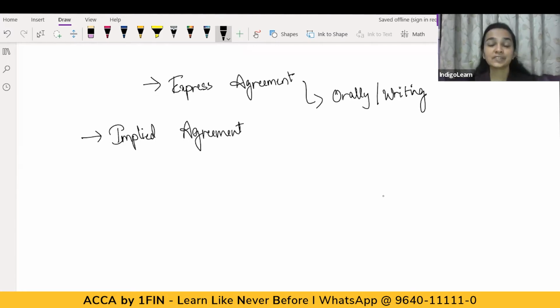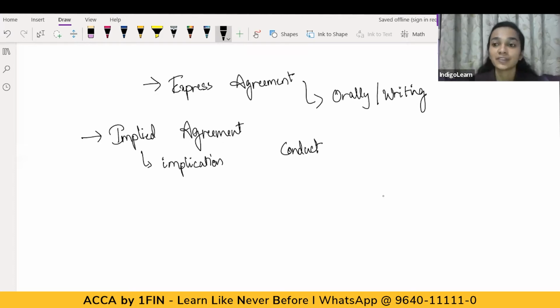Now, the word implied basically means by implication. There is no expression of terms either orally or in writing, but the conduct of the parties is such that there's an implication that one person is acting as an agent of the other.